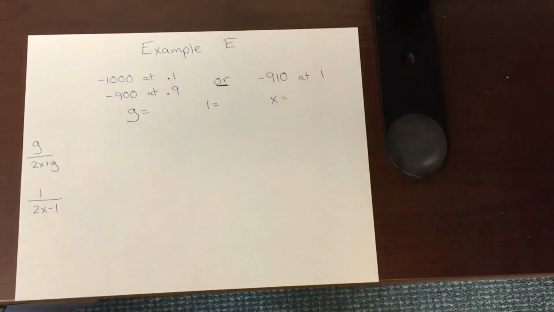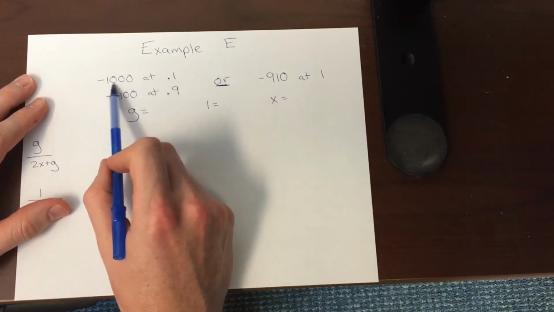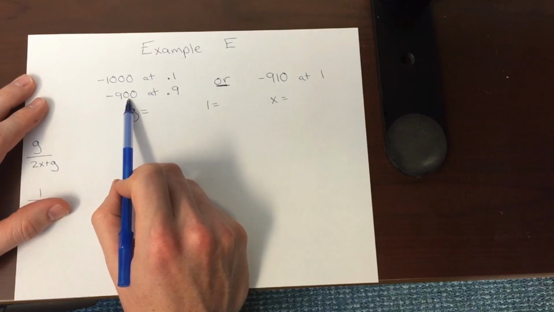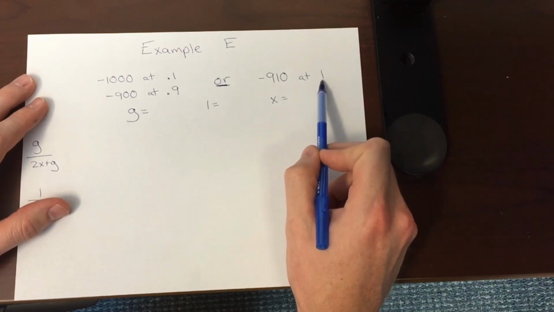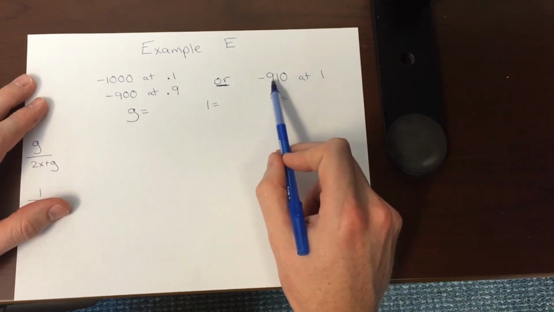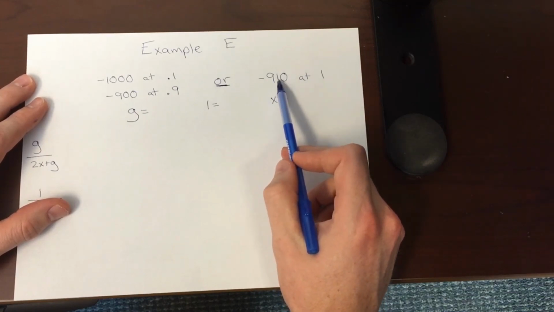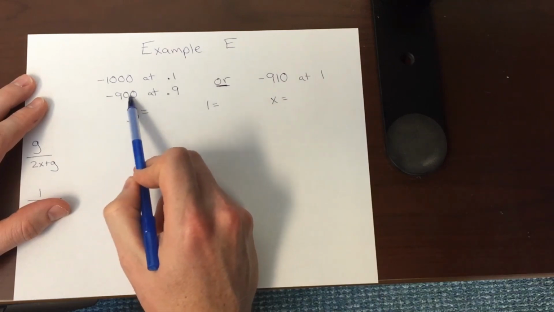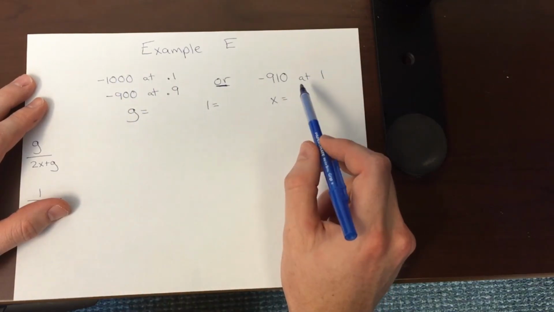Similar to the last example, we're in the loss region again. In the last example, however, the relative gain was really big, whereas the additional loss was really small. Here we're going to have something a little different. So let's look at this gamble. You have a 1% chance at losing $1,000 and a 90% chance at losing $900. And you also have the option of a 100% chance at losing $910. And so our good payoff, if we're happy, is going to be this negative $900. And our bad payoff, if we get that, is negative 1,000.